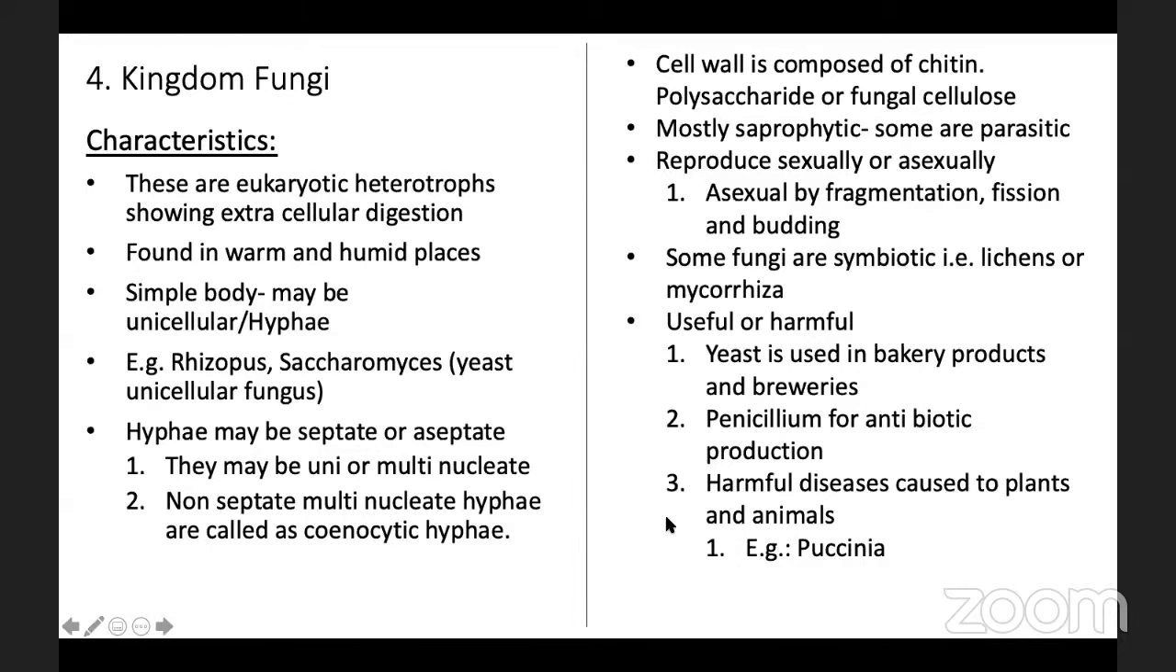There are some useful fungi as well as harmful fungi. Yeast is a useful fungus. It is used in bakery products like the preparation of bread and cake, and in breweries. Breweries means a place where beer is made. Second example, Penicillium, is also a useful fungus. It is used in the production of antibiotics. And harmful fungi cause diseases to plants and animals, for example Puccinia.